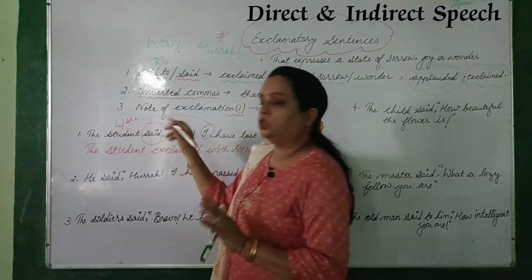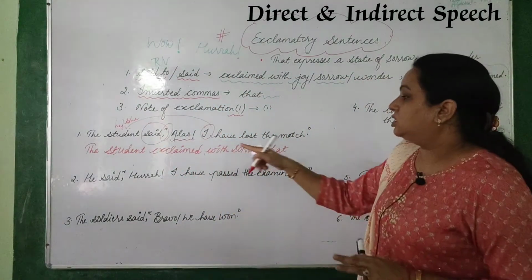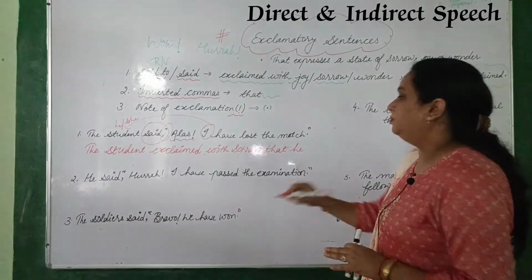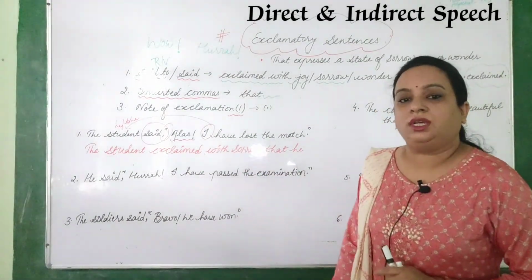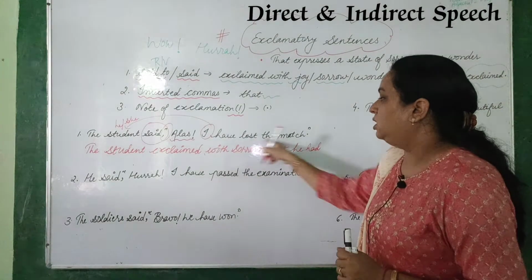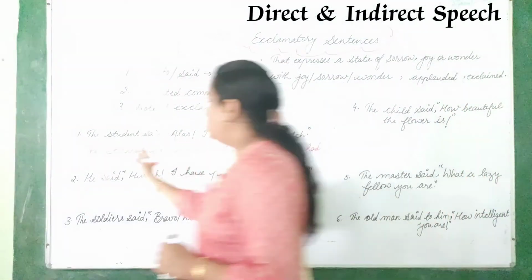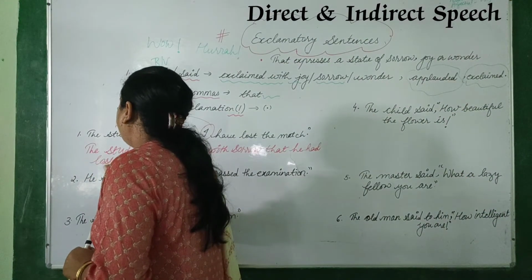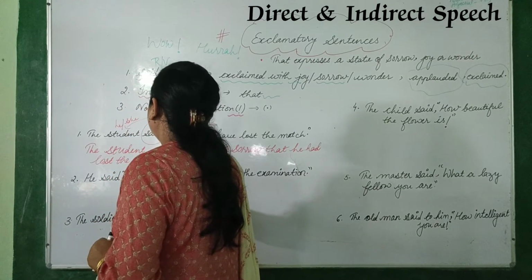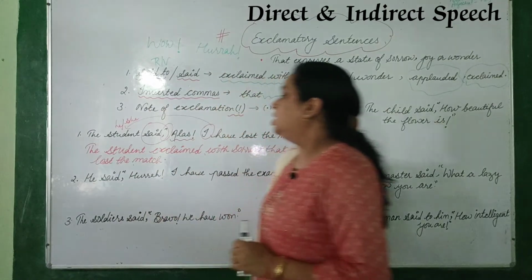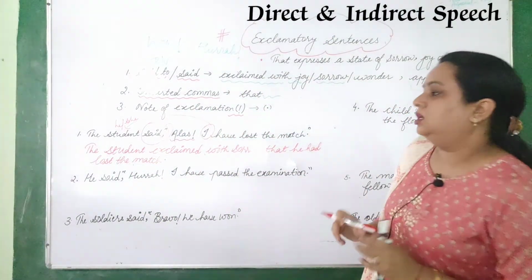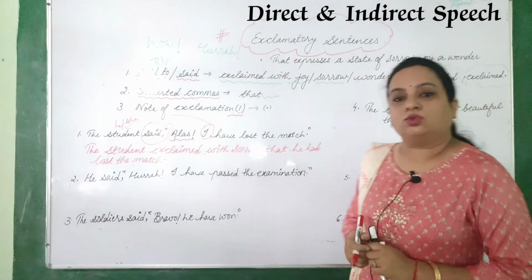You will not write "the student" here once again. So "the student exclaimed with sorrow that," let's take "he." Now "have" changes into what? "Have" changes into "had," right, and then "lost the match" will be the same. So this is the change with the basic rules we did. Okay, so: The student exclaimed with sorrow that he had lost the match. That is the change, and it is quite easy.